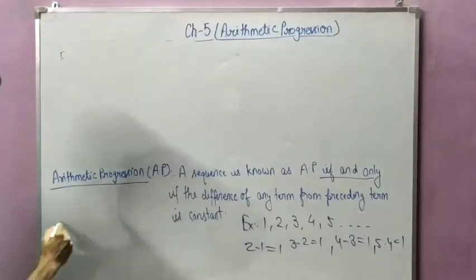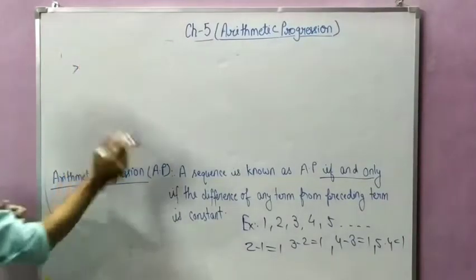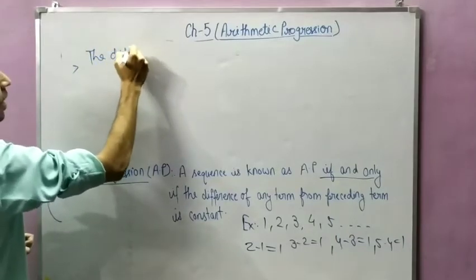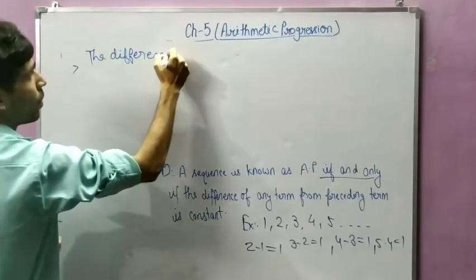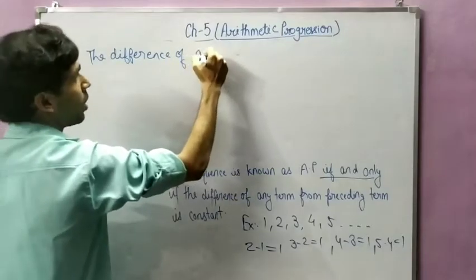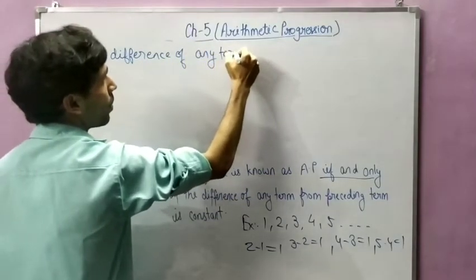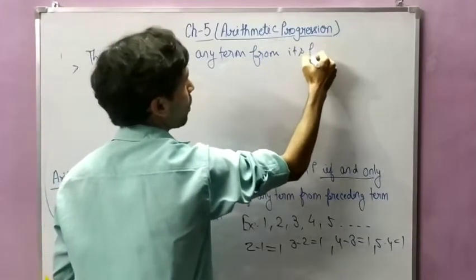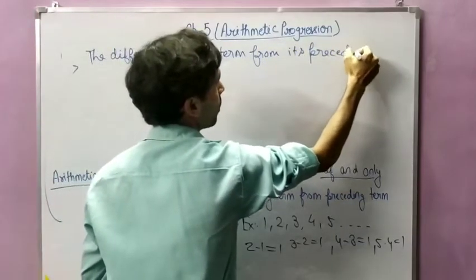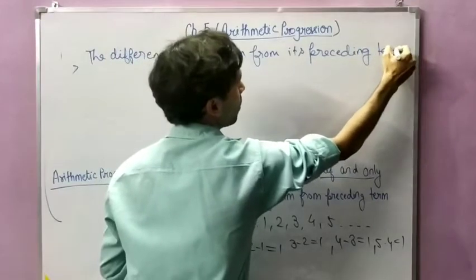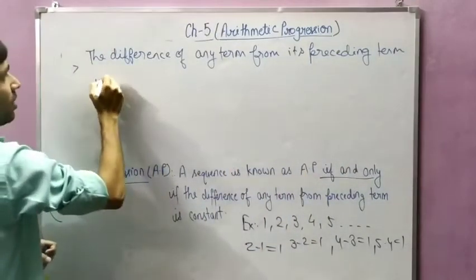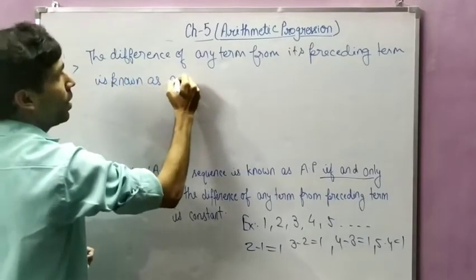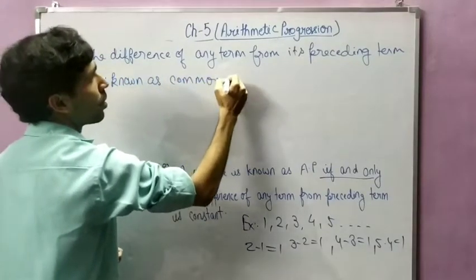So after this I am writing: the difference of any term from its preceding term is known as common difference.